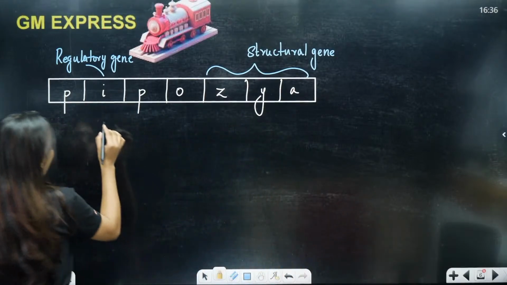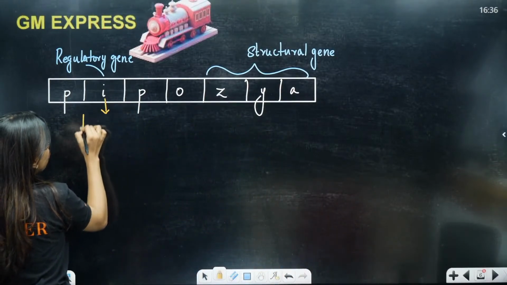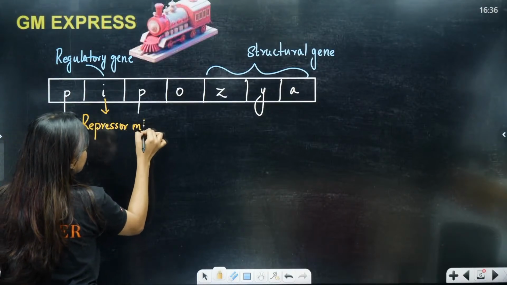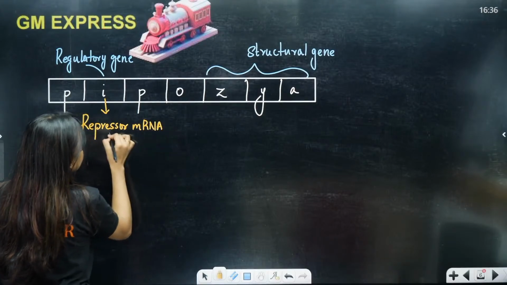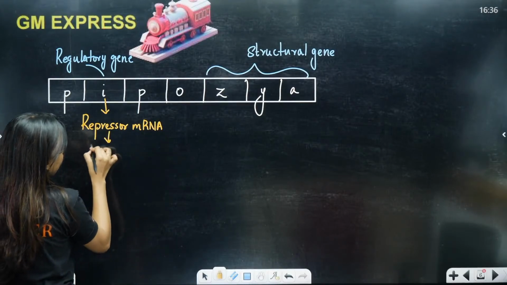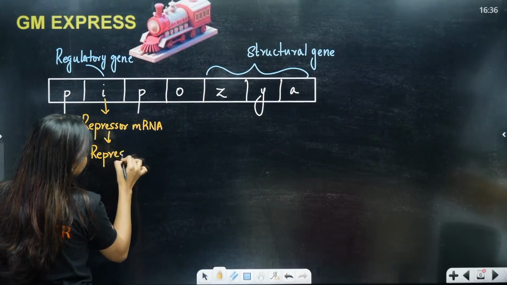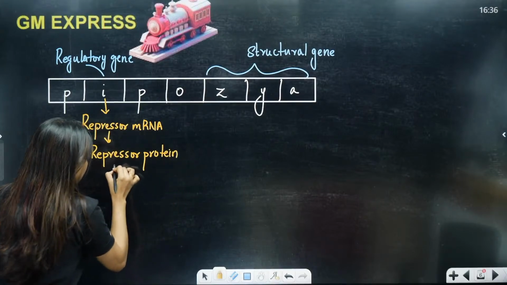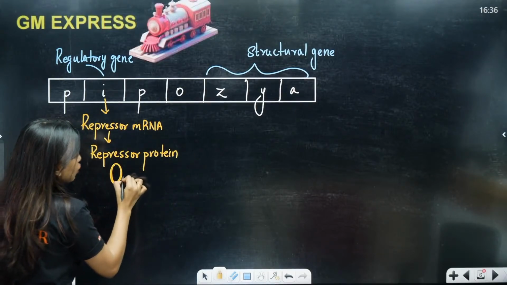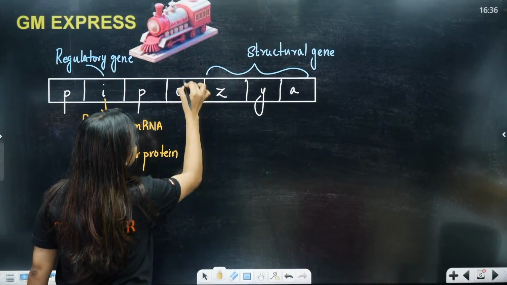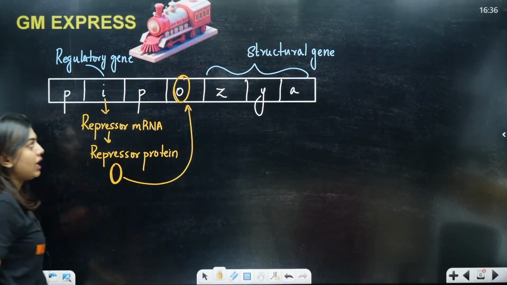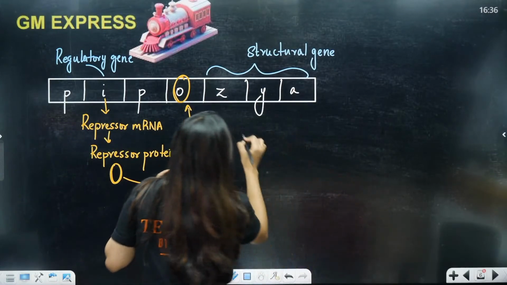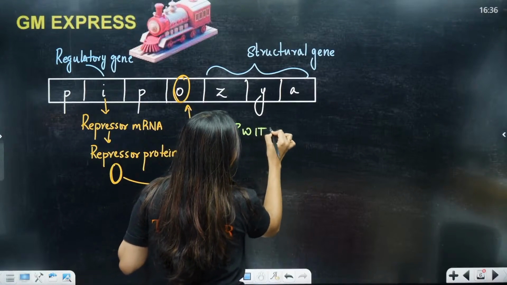Now what is going to happen? Automatically the I gene is not going to do anything. First it is going to form the repressor mRNA, so repression can happen, no? So repressor mRNA will be formed. That repressor mRNA is going to form the repressor protein. That repressor protein will go and bind with the operator. Now that means what? The gene is going to get switched off.